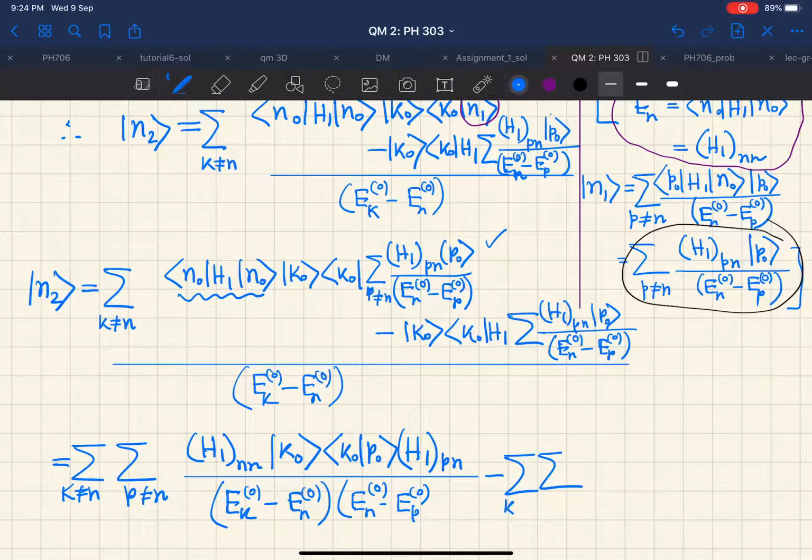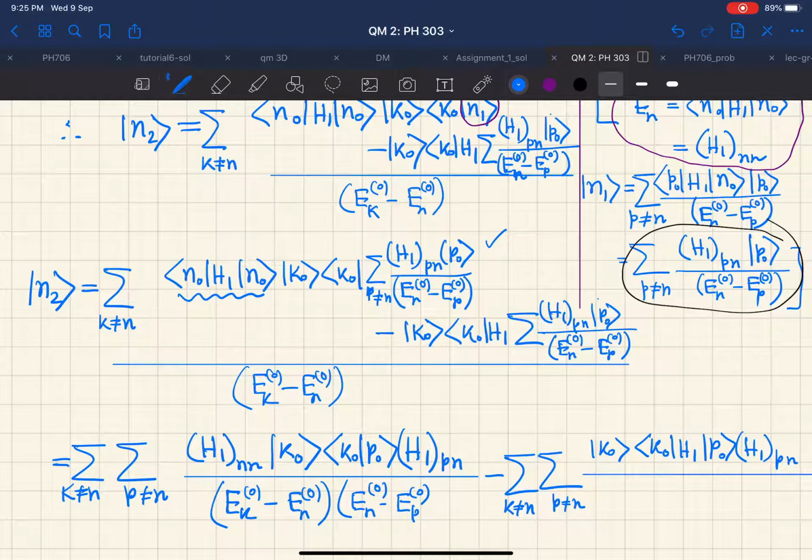So we have |k0⟩, and then ⟨k0|H1 directly goes on to act on |p0⟩, because H1pn is just some component, the matrix element, so it doesn't matter where it is placed.